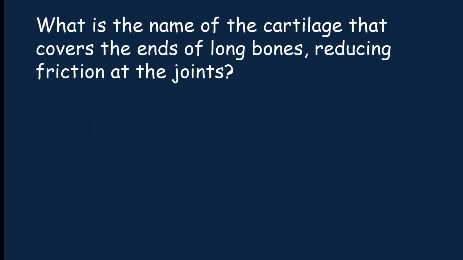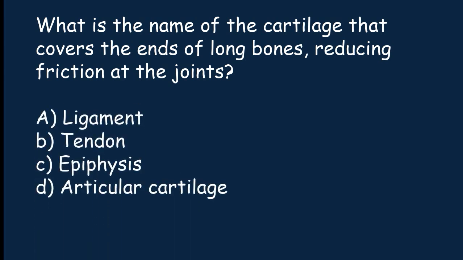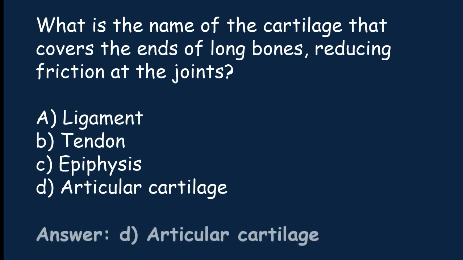What is the name of the cartilage that covers the end of long bones, reducing friction at the joints? Ligament, tendon, epiphysis, articular cartilage. The correct answer is option D. Articular cartilage is the name of the cartilage that covers the end of long bones, reducing friction at the joints.